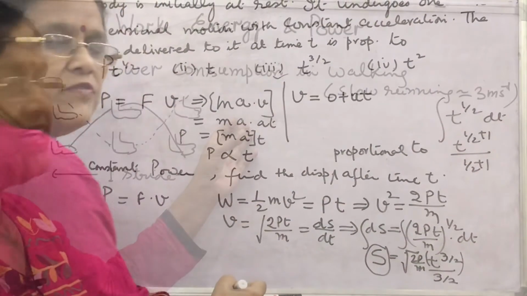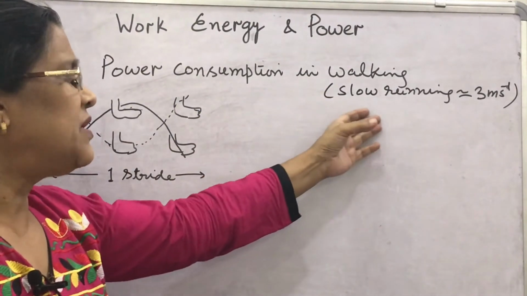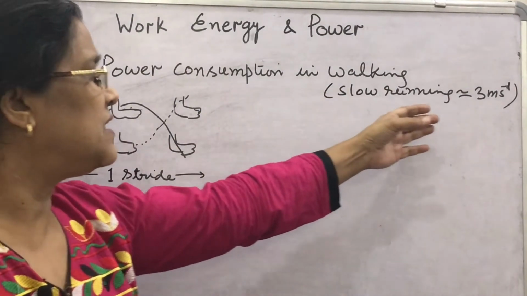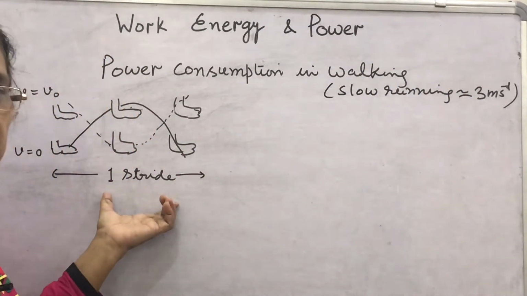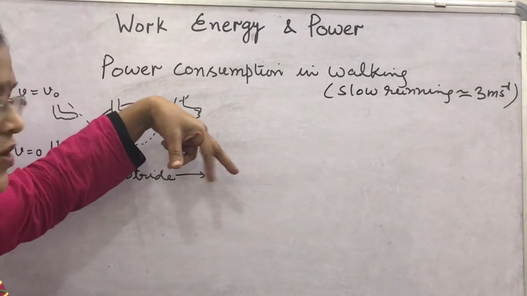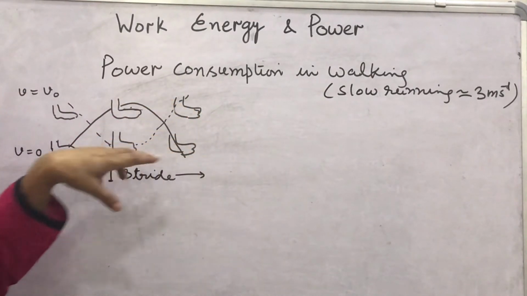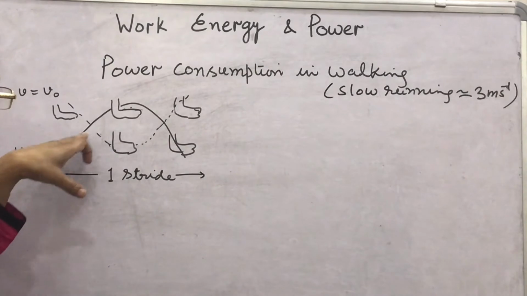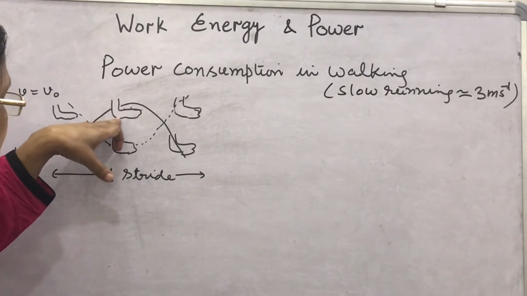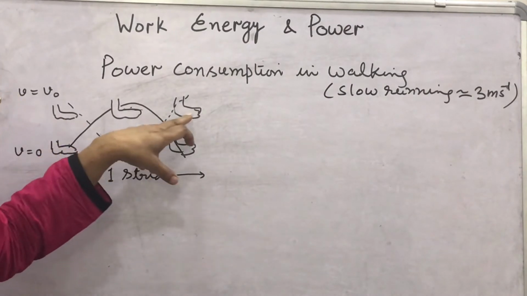So, this option. Let us discuss the power consumption in walking. Walking means slow running. I have supposed that it is 3 meter per second. I have shown here one stride. You know what happens in walking. One foot is at the ground, the other is raised. So, here I have shown this is the one foot, the other is raised. When one foot is here at the ground, it moves with the velocity v naught and then comes to the ground. Similarly, for the other foot I have shown.